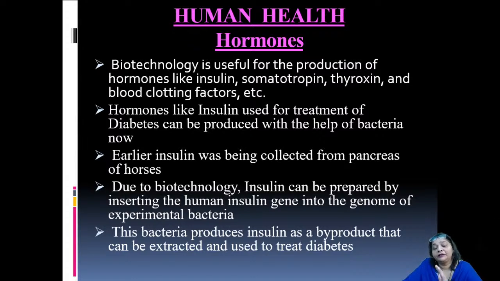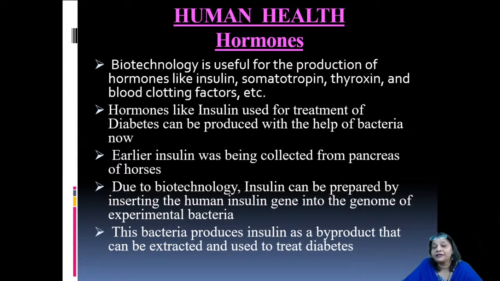And when these genetically modified bacteria grow and multiply in the lab, in mass cultures, then of course they produce lots and lots of these hormones, the insulin. And nowadays insulin, of course, is available in the next medical shop, medical store, and can be provided to the people under treatment for diabetes.